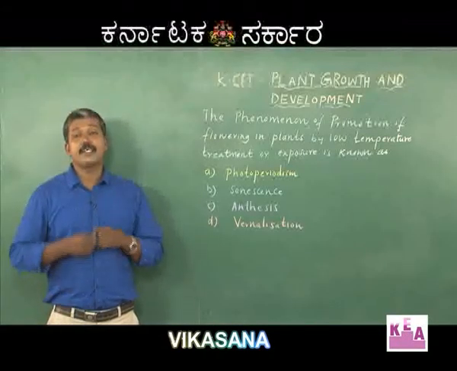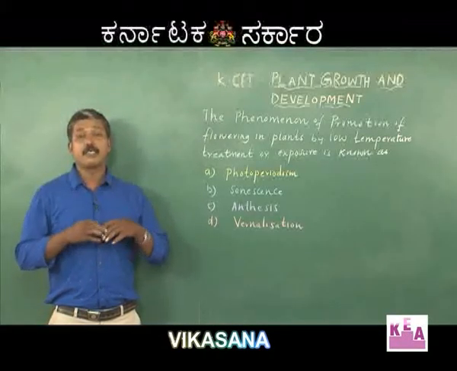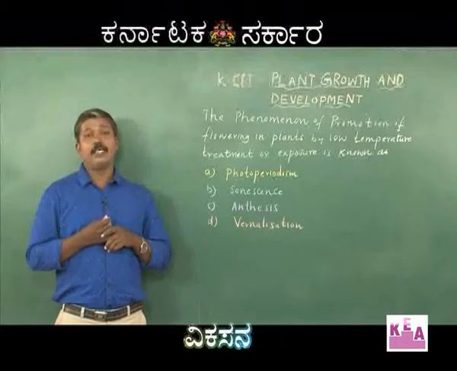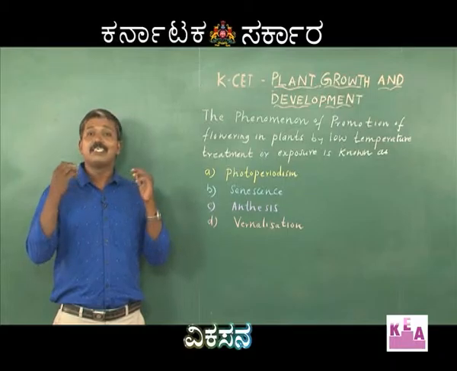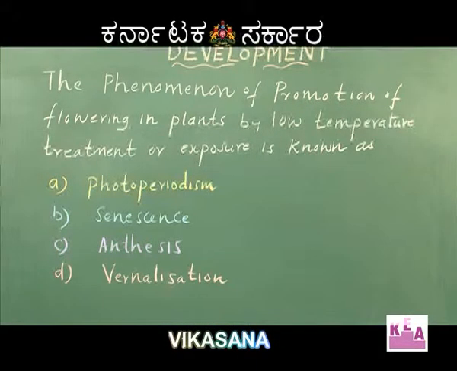Photoperiodism is the phenomenon of the flowering in plants when they are exposed to a definite duration of day length. Hence, the A option is not correct, as the question asks about promotion of flowering by low temperature.